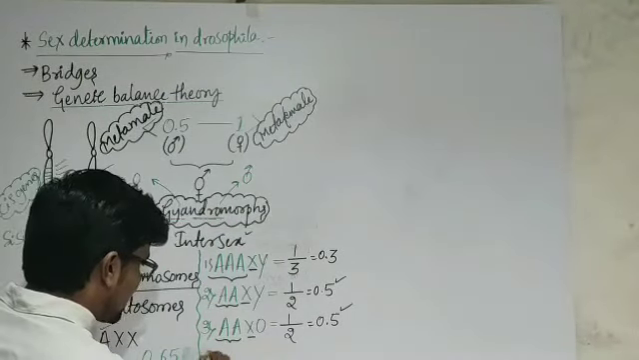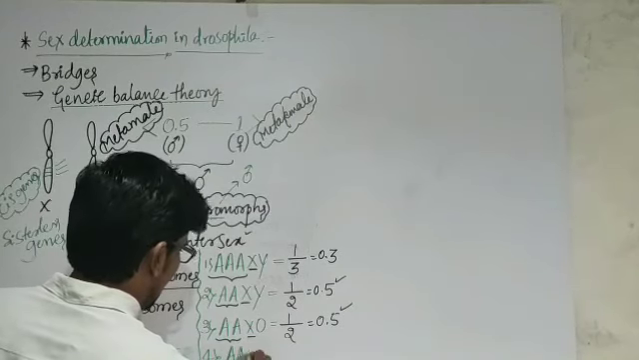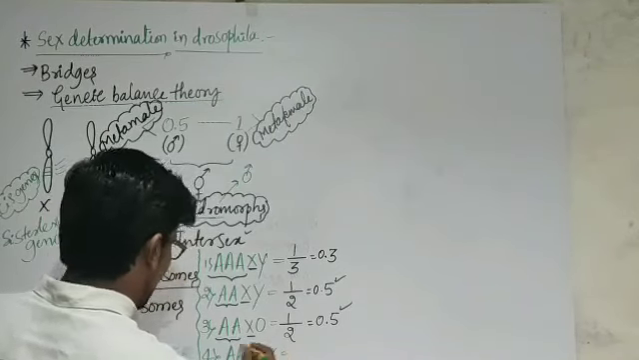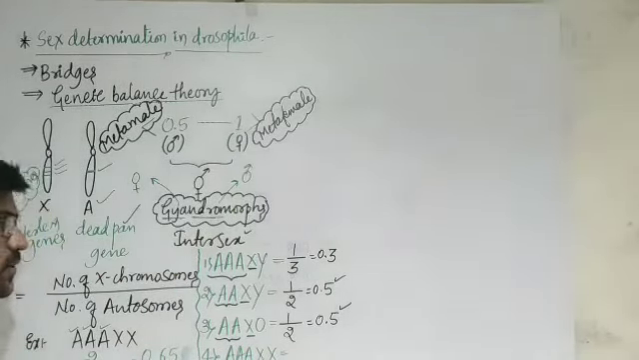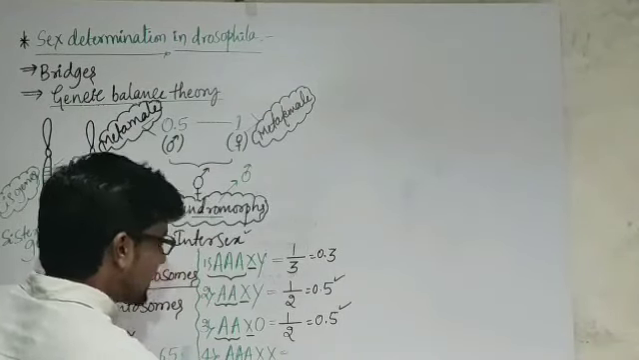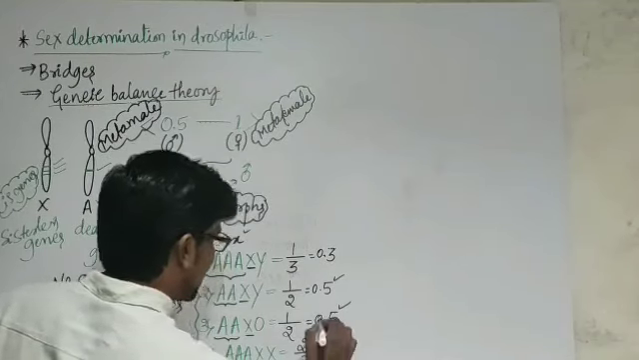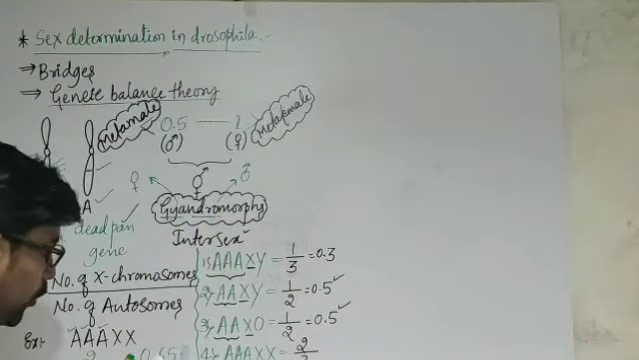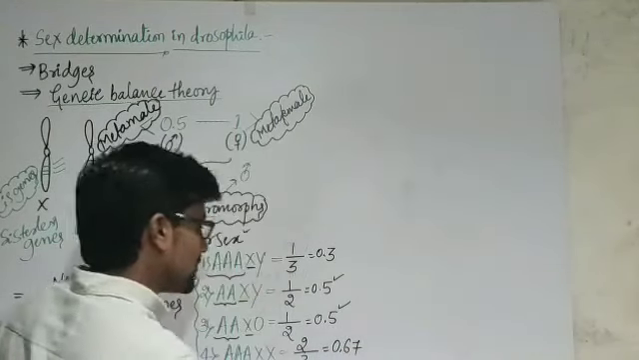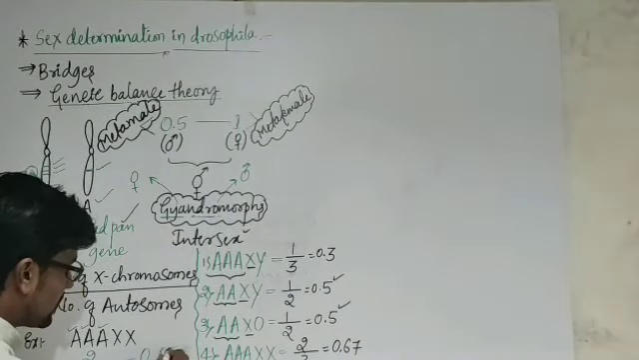And if we consider the fourth one, AAA XX, if the condition is like this, then what does it suggest here? 2 X chromosomes and 3 sets of autosomes. So we can consider 2 by 3. Yes, 2 by 3 means it is 0.67.